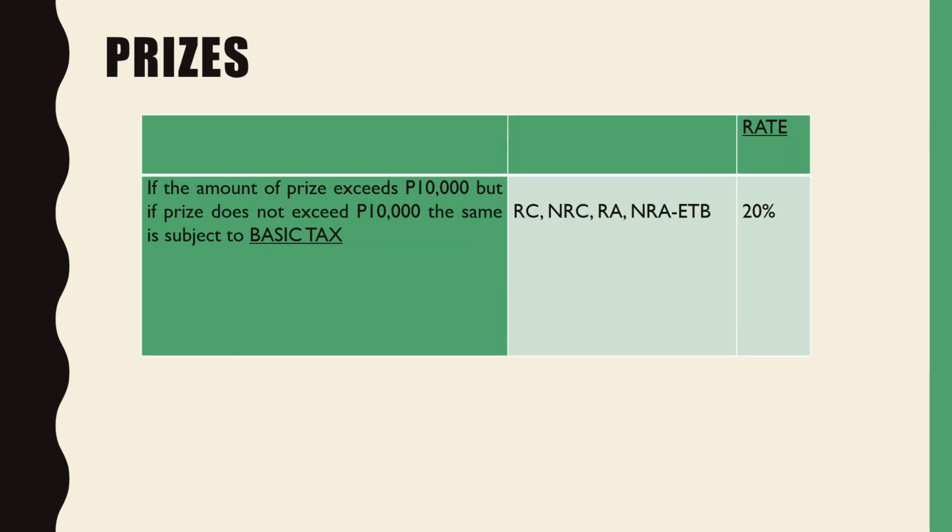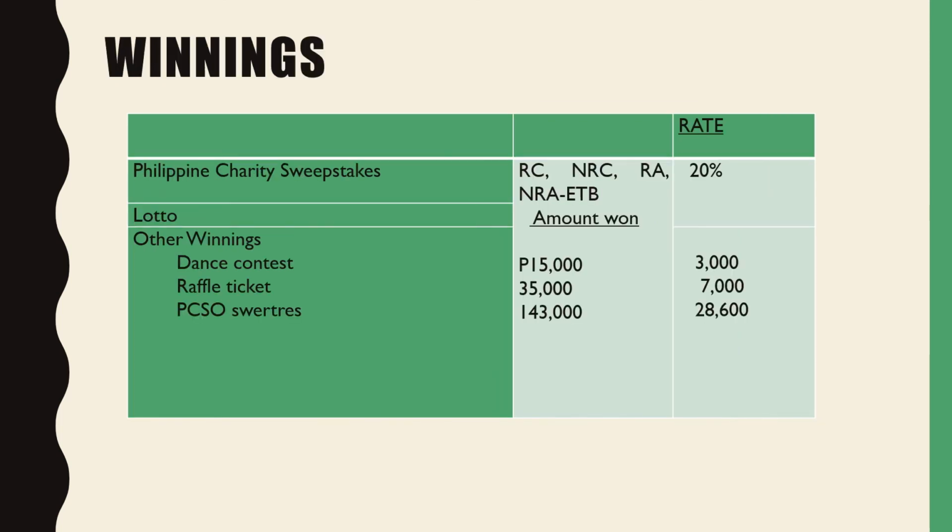Okay, for prizes: if the amount of the prize exceeds 10,000, it is subject to 20% final withholding tax. But if it does not exceed 10,000, it is still subject to tax, but the basic tax, not the final withholding tax. For winnings from charity sweepstakes, this is subject to 20% for all taxpayers.